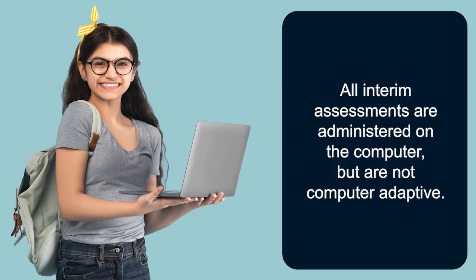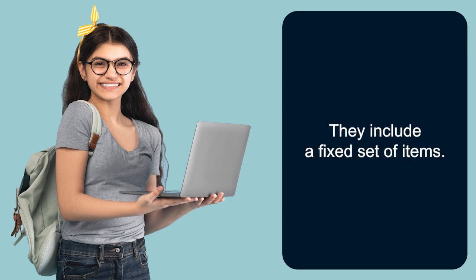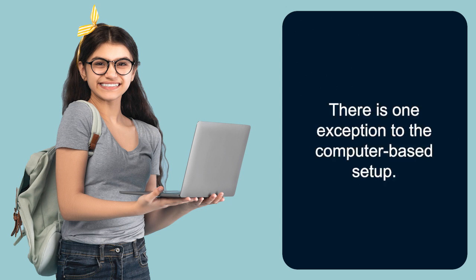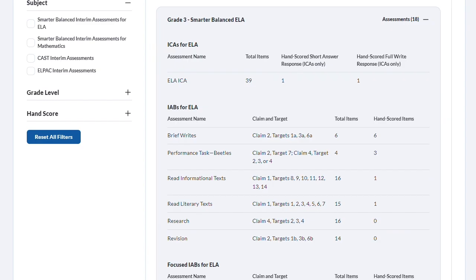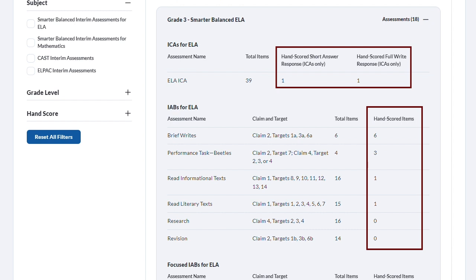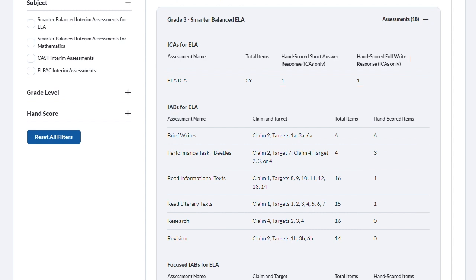Please note that all interim assessments are administered on the computer, but are not computer adaptive. They include a fixed set of items, and every student gets the same items. There is one exception to the computer-based setup, which will be mentioned when the LPAC interim assessments are discussed in a few moments. And lastly, some interim assessments contain items that require hand scoring. This information is important to know because when an assessment has a hand-scored item, the item will need to be scored locally and submitted before the assessment results will display in CERS. The link for the webpage is in the resource guide.